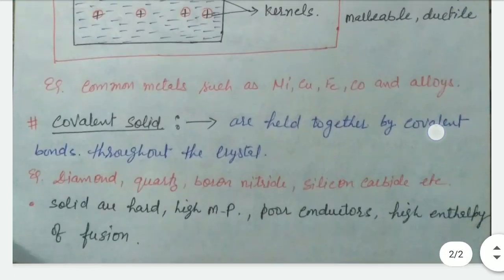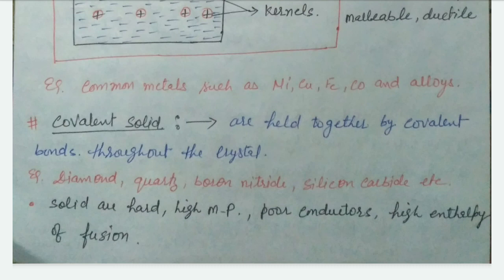Fourth one is covalent solid. Covalent solid, it is clear according to the name. Covalent means they are held together by covalent bonds throughout the crystal.